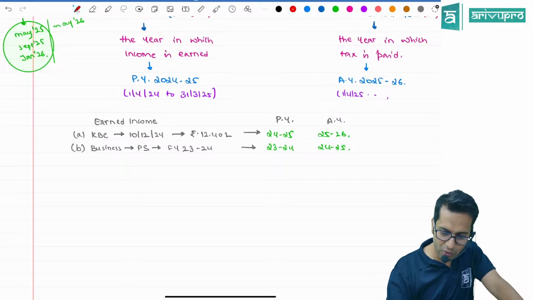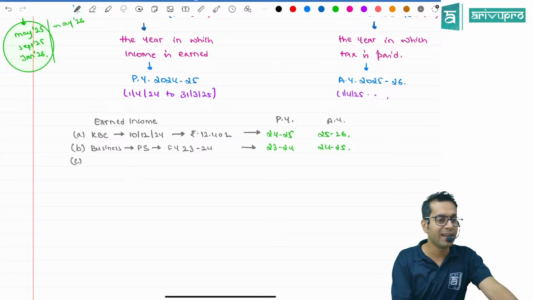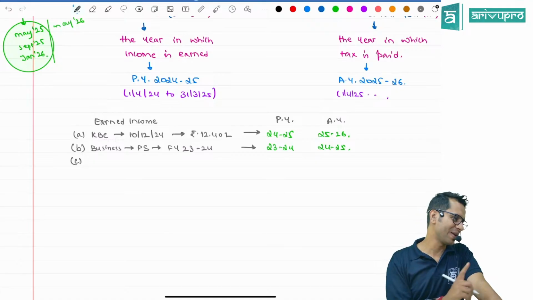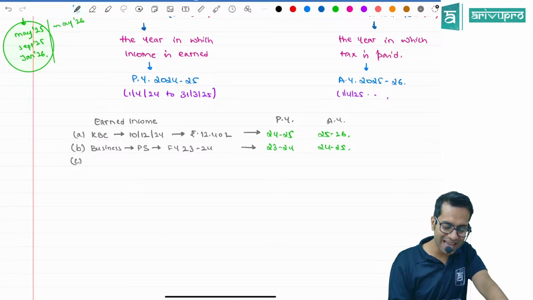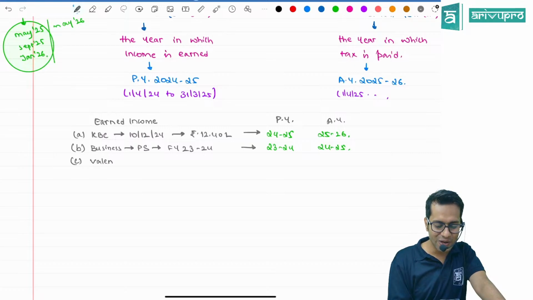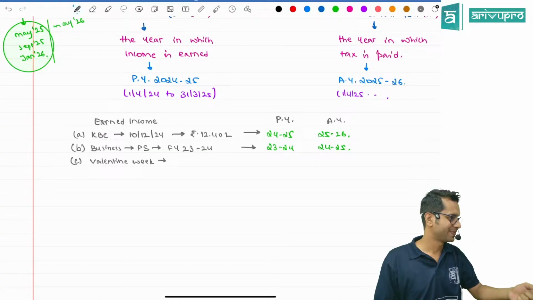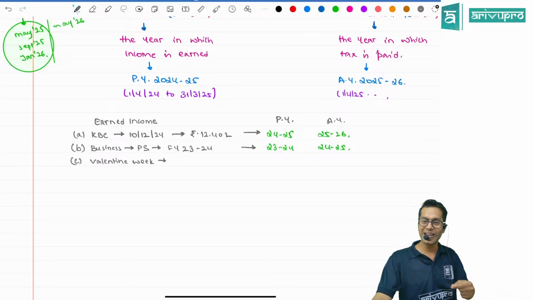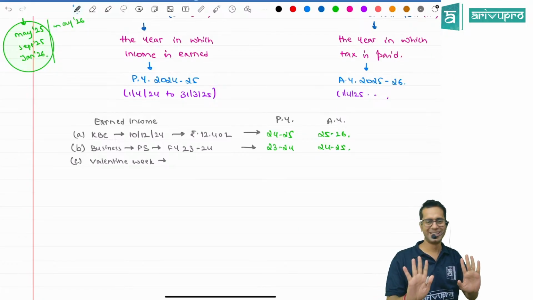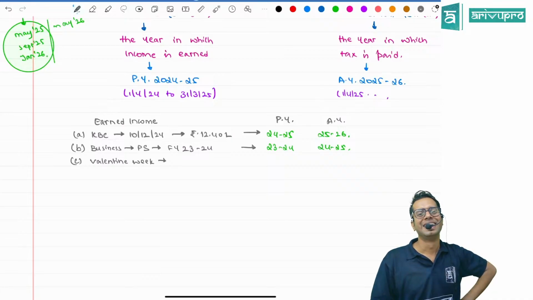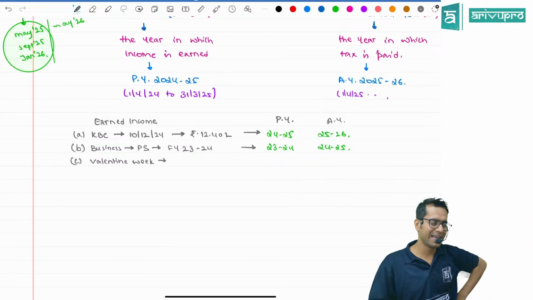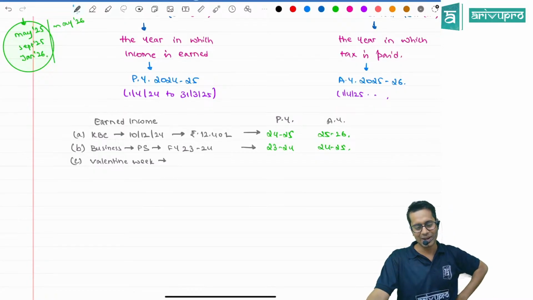You know what I did last month? There was something called Valentine's Day. I did some business during that Valentine's week. On Rose Day, I was selling roses. On Chocolate Day, I was selling chocolates. On Teddy Day, I was selling teddies. On Kiss Day, nothing. On Propose Day, I was selling rings, etc.